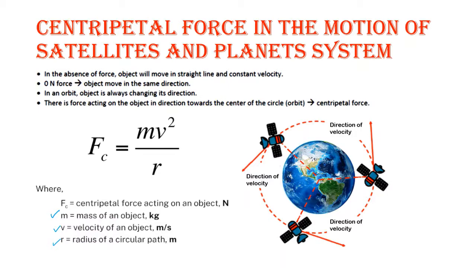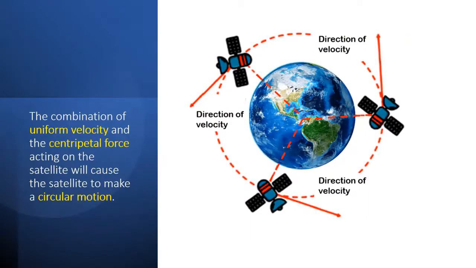As we know, if an object experiences no net force, its velocity will remain constant. The object is either at rest and the velocity is zero, or it moves in a straight line with a constant speed. However, in an orbit, the object is always changing its direction. There is a force acting on the object in the direction towards the center of the circle or orbit, which we call centripetal force. The combination of uniform velocity and the centripetal force acting on the satellite will cause the satellite to make a circular motion.